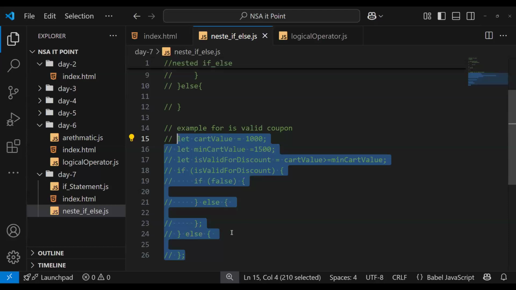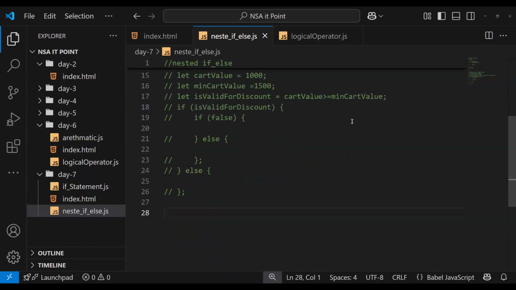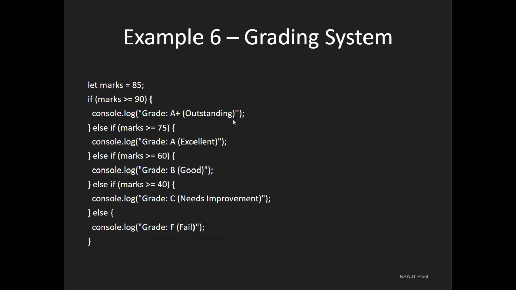We create a new one for the marks result. We have an example for the marks result, the grading system. Let's just try to run it first.